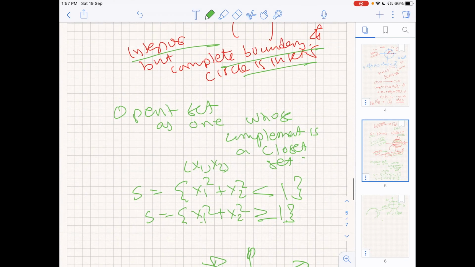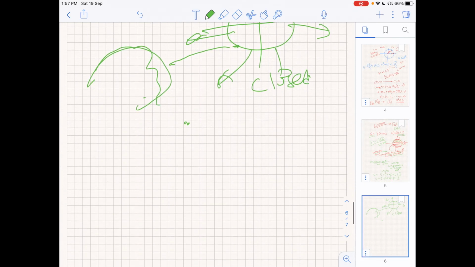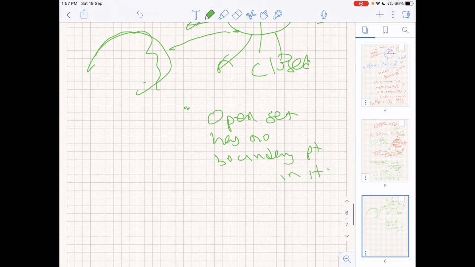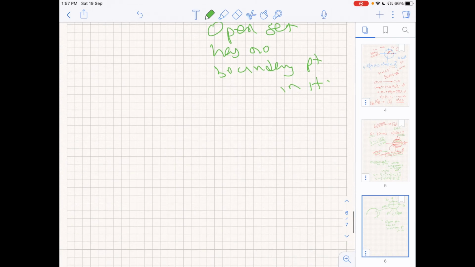So therefore this becomes an open set. The important point is that an open set has no boundary point in it. It excludes all the boundary points. That's why it's the complement of a closed set. So therefore you could have sets which are neither open nor closed.